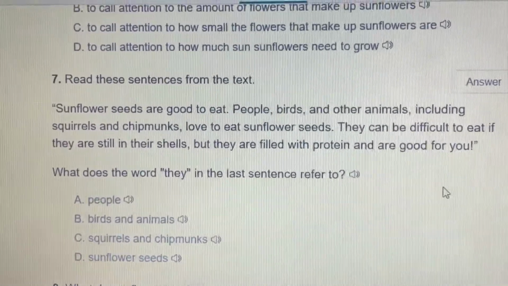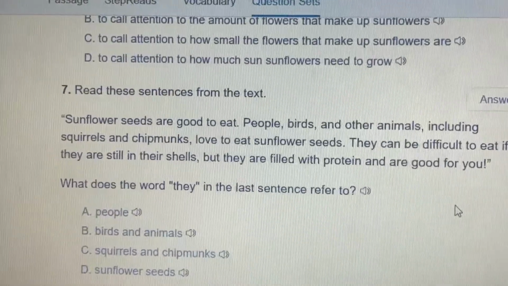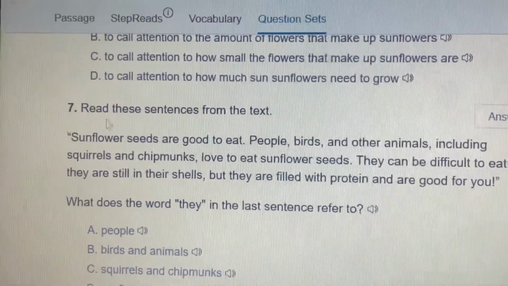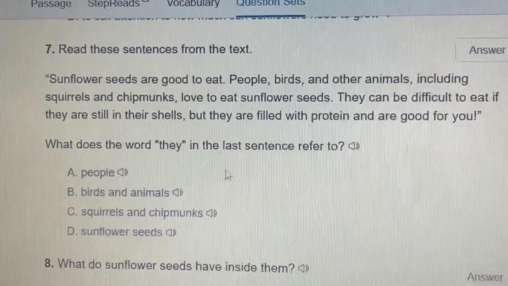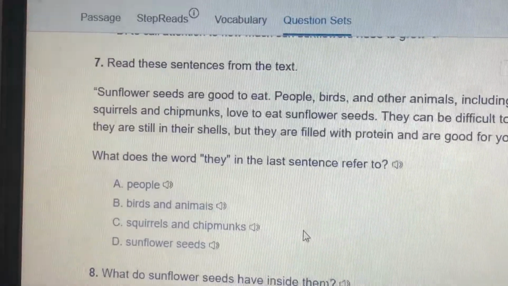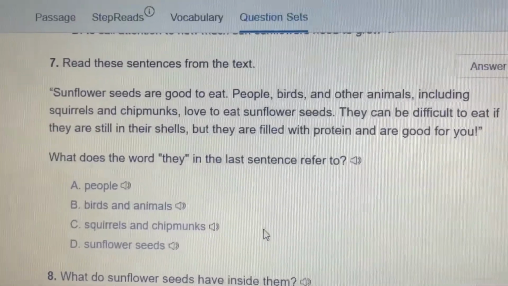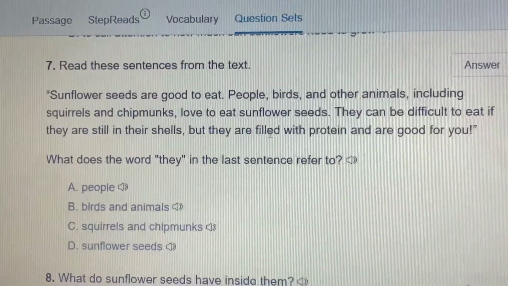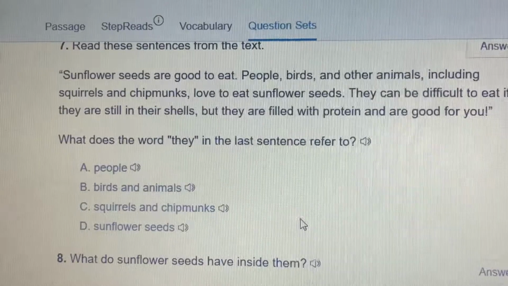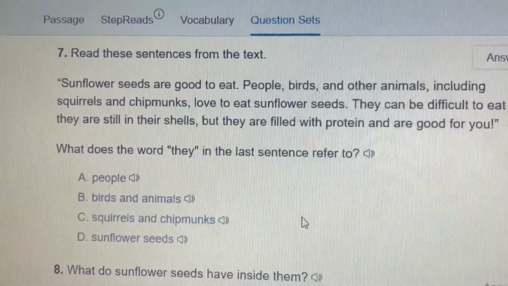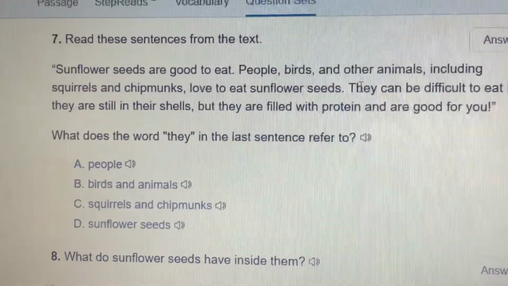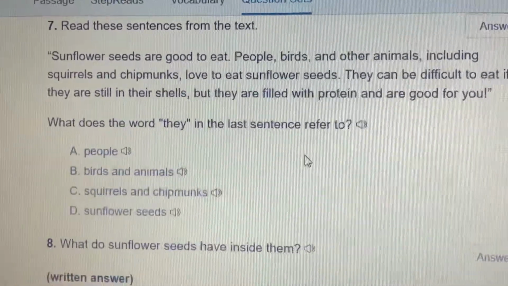They can be difficult to eat if they are still in their shells, but they are filled with protein and are good for you. Read the rest of this and think, what was they supposed to mean? It only means one of these things, and only one of these things makes sense. Remember, you can plug it in and think, if I replace the word they with one of these, which one makes sense? People can be difficult to eat if they are still in their shells. What? No, definitely not people. Keep going and find what the they is that they must be talking about.